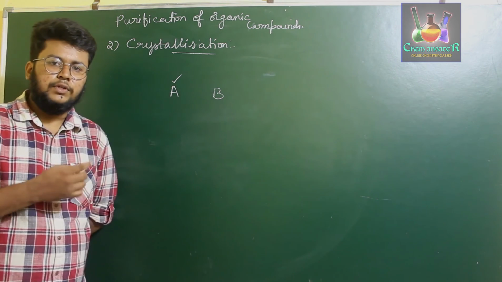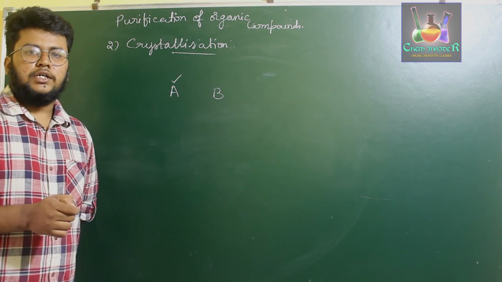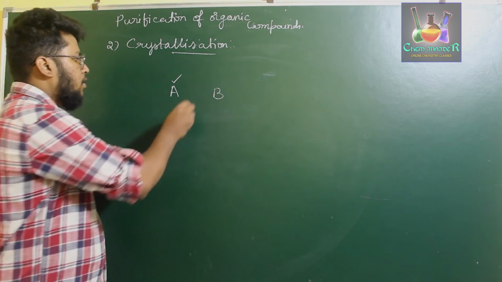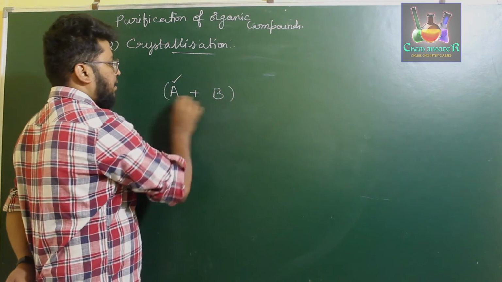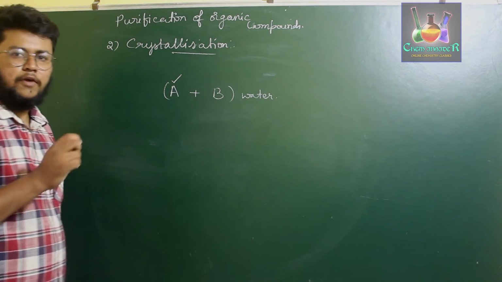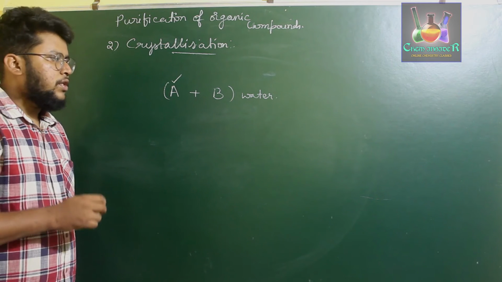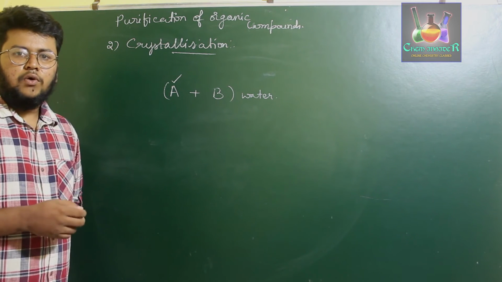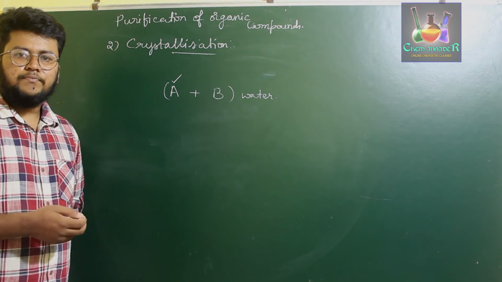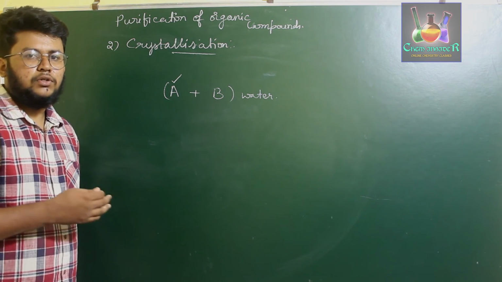So what you have to do in this particular crystallization method is, first you need to prepare a saturated solution of the given mixture of organic compounds. If you mix A and B and dissolve it in water or any solvent, first you have to form a saturated solution. Okay, once you form a saturated solution, what we observe is the compound which has a higher solubility will dissolve in the solvent first, leaving behind the second compound.